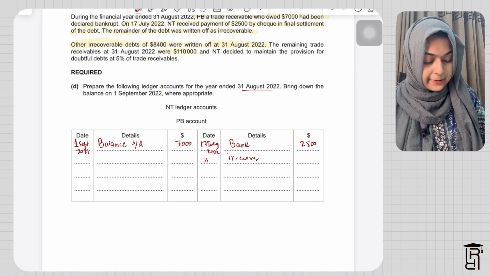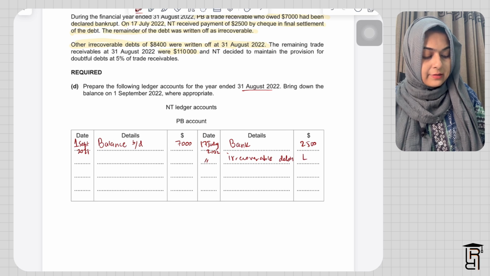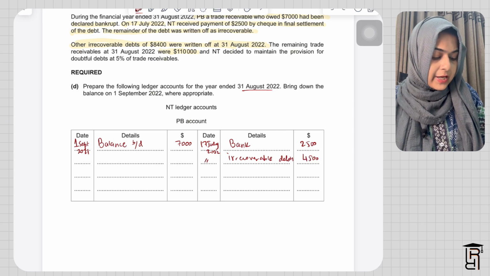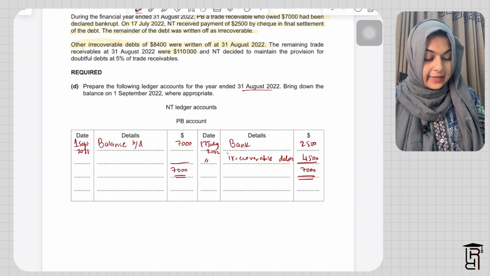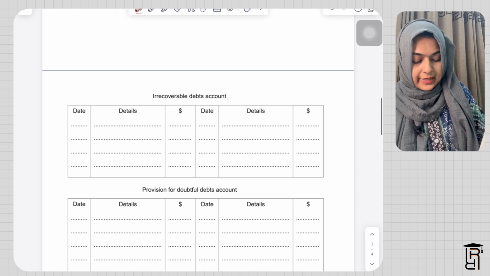I'll write here 4,500 because that's the remainder amount, and now we don't have any balance carried down in the PB account, so I'll balance this at 7,000 on both sides. In the next account, that is the irrecoverable debts account, I'll write here PB, I'll write here 4,500.